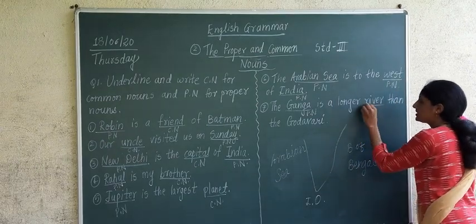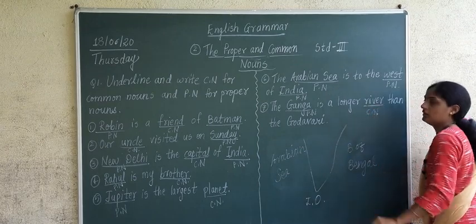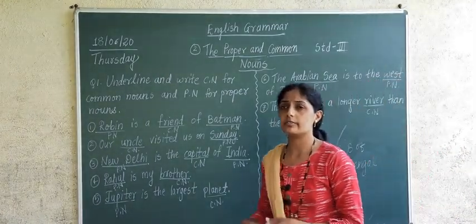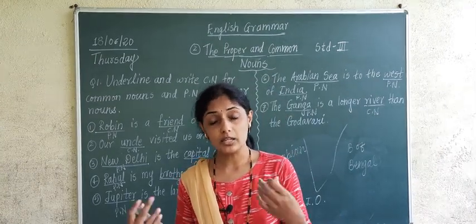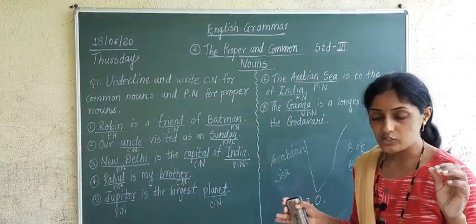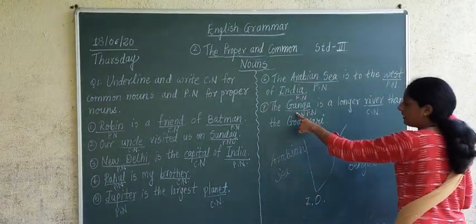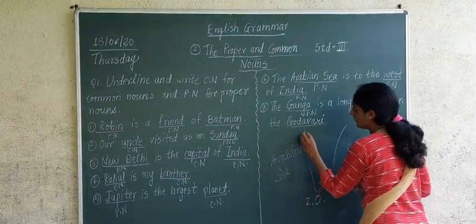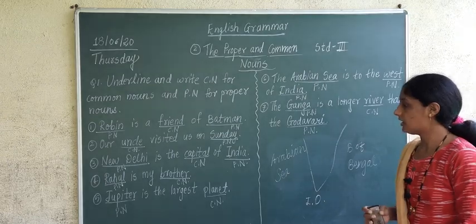River is what? It is a water body, so there are many rivers. So river will become a common noun. Understood? There are many rivers. Here 2 rivers are given. Ganga is given, Godavari is given, Yamuna is there, Satluj is there, Indus is there, Beas, Ravi. There are many names of rivers. Kaveri is there. These are rivers which are there in our country. So here Ganga is the name of a river. The word river will become a common noun, and Godavari is also the name of a river, so it will become a proper noun. Have you understood? I think you must have understood.